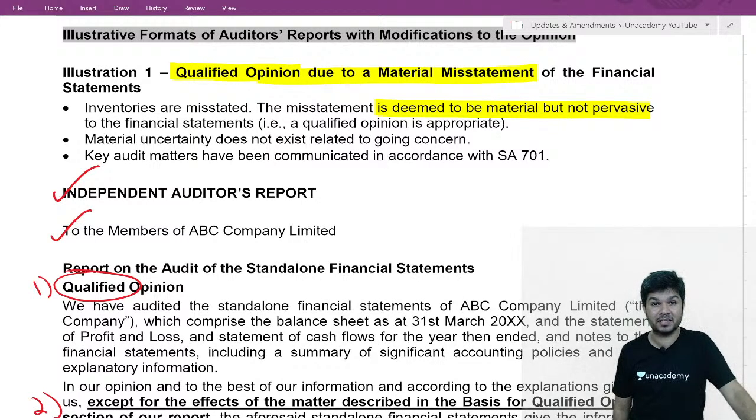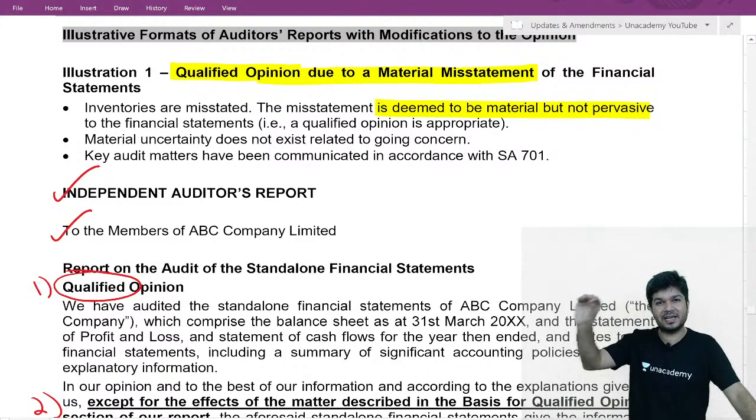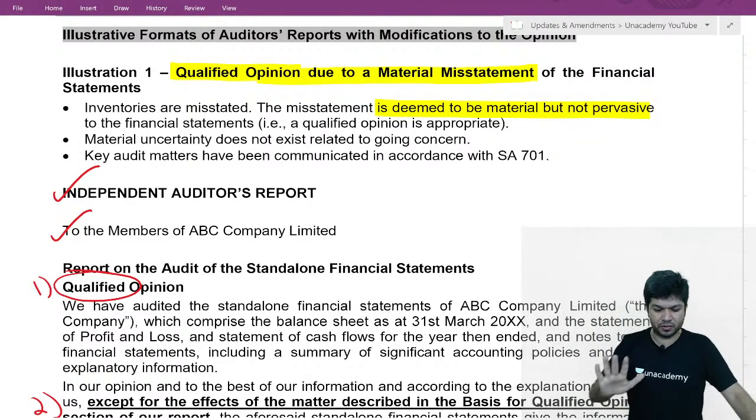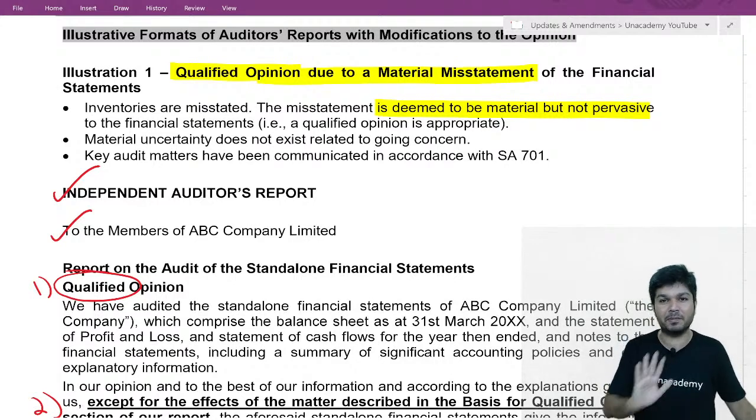Now, inventory should be at cost or NRV, whichever is lower. They valued only at cost. So, can I say inventory mein there is something wrong? Few inventories are damaged. They should be at NRV, but they have taken only at cost. The inventories are overstated. Inventory overstated, profit is also overstated. So we have to describe about that.